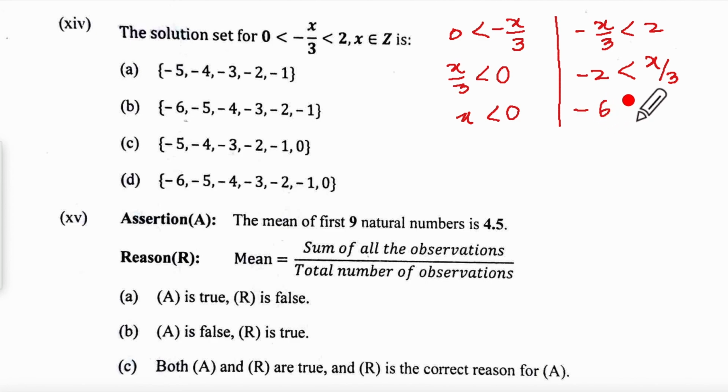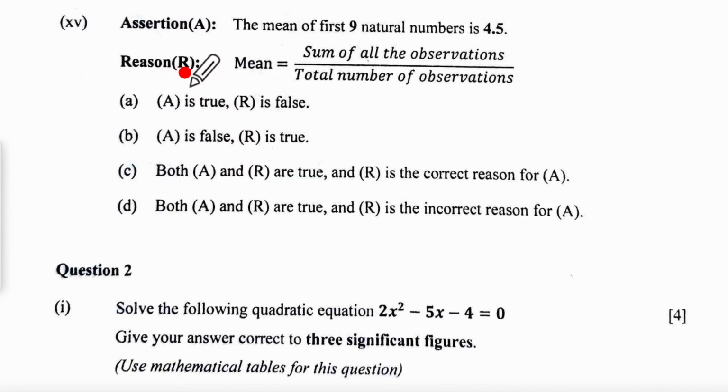So minus 6 is less than x. So you have minus 6 less than x less than 0, where x belongs to set of integers. So minus 5 up to minus 1. Where is it? Minus 5 up to minus 1. A option.